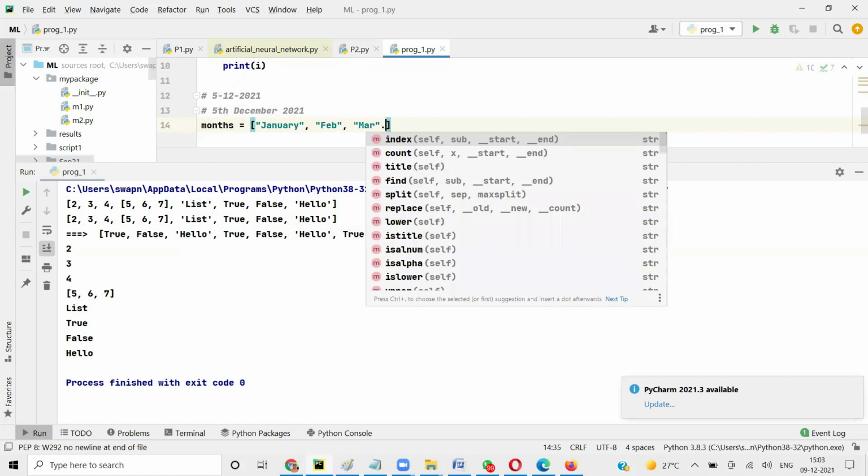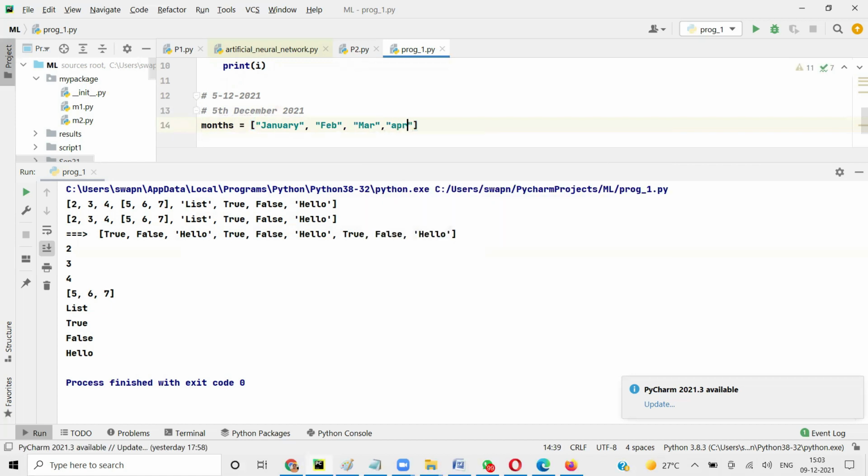March, April, October, then November, and December. Okay, so this is the months list.